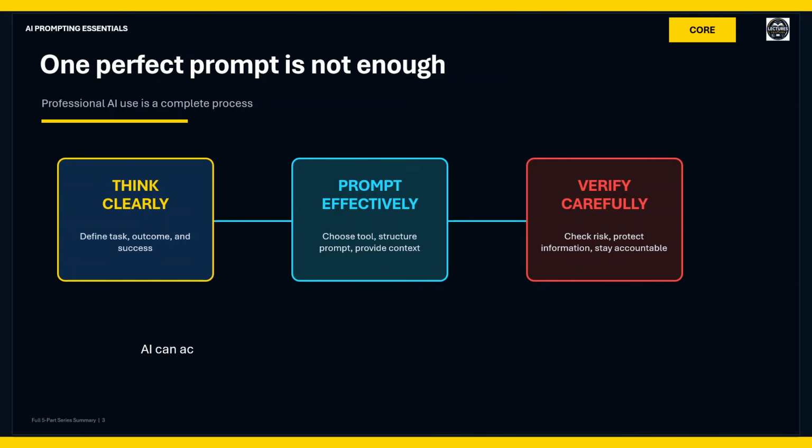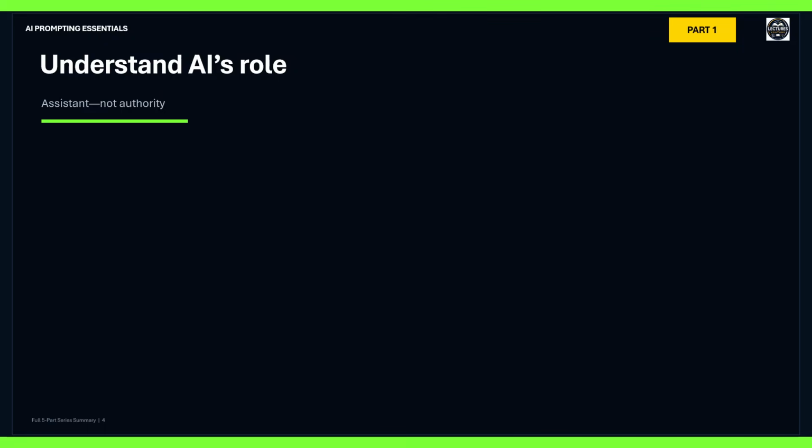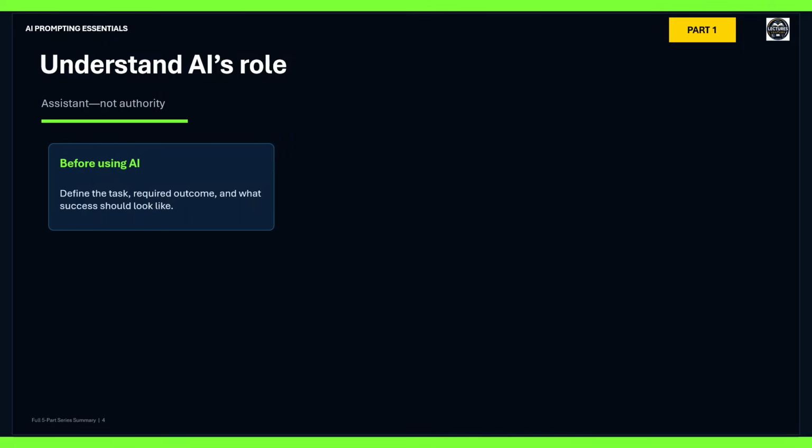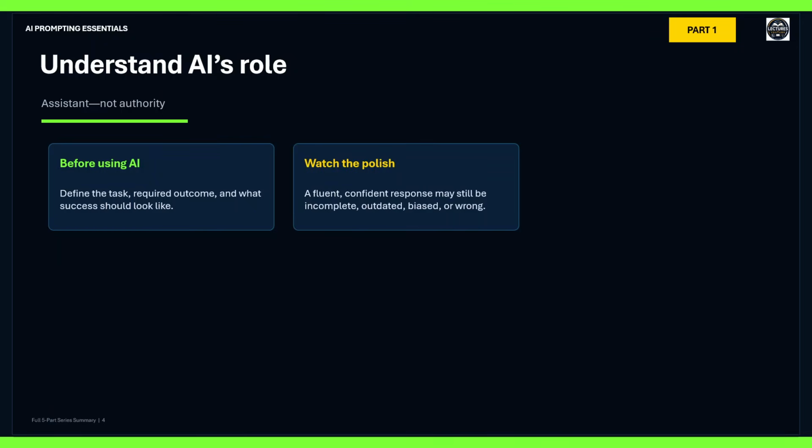AI can accelerate research, drafting, analysis, creativity, learning, and routine work. But it cannot guarantee accuracy, accept responsibility, or replace professional judgment. AI should help us think, not think for us. Understand AI's role. Before using AI, define the task, required outcome, and what success should look like. A polished response may still be incomplete, outdated, biased, or wrong.